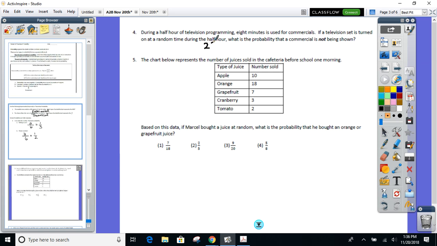So 22 minutes out of a total of 30 minutes. Okay? 22 out of 30. Everyone see where the 22 came from? Because I'm looking for not being shown. So the 8, I just used to subtract from 30. And then if you're reducing it, what's that, 11 over 15? All right, got it.